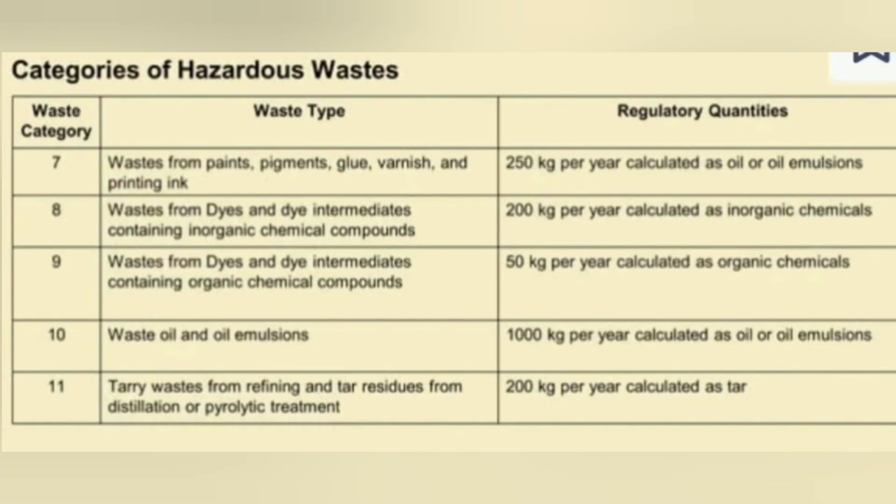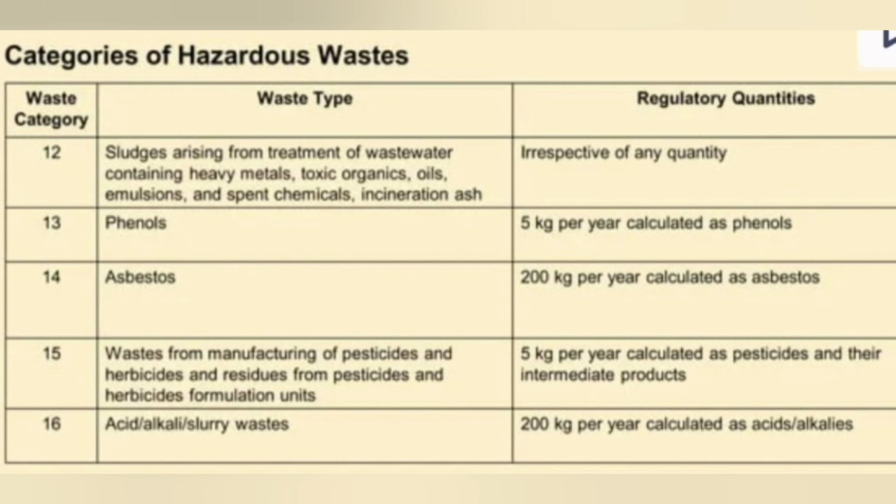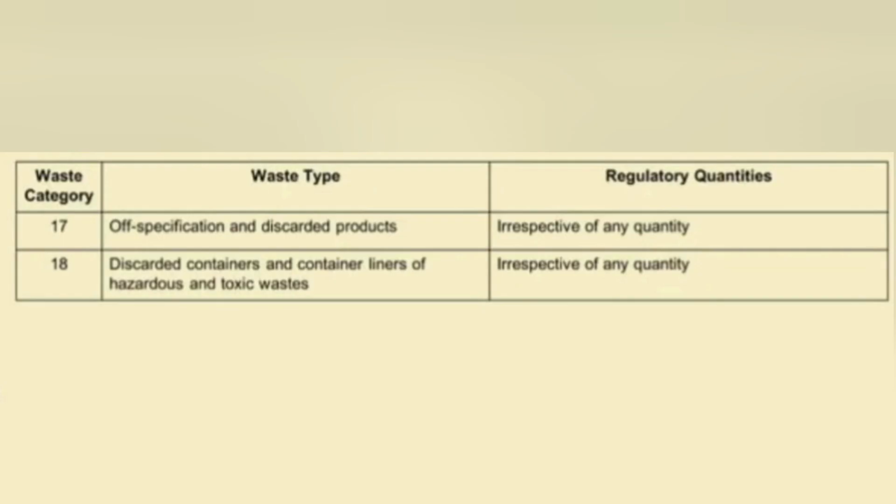The other categories include waste from paint, pigment, glue, etc., waste from dyes, and oil emulsion, dairy waste, etc. Sludge arising from treatment of wastewater, phenol, asbestos, and waste from manufacturing of pesticides, herbicide, acid alkali slurry washes, etc. And off specification and discarded products, discarded containers and container liners of hazardous and toxic waste, and their regulatory quantities. Irrespective of any quantity, sometimes some value will be given on the right side. So specifically just note down that value range and all the 18 categories of hazardous waste.